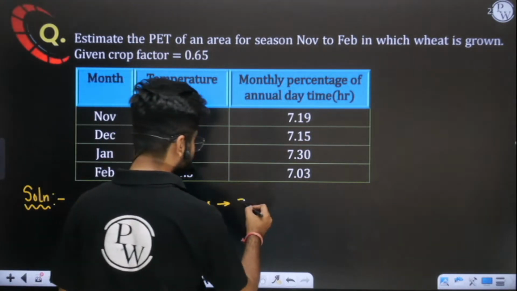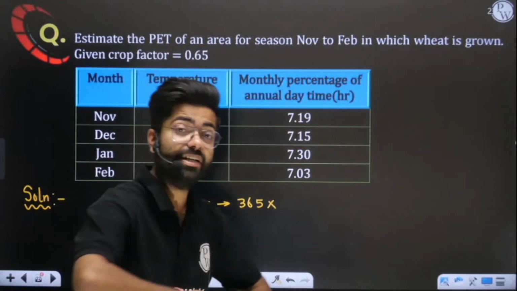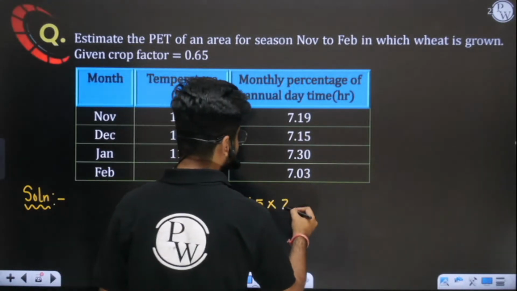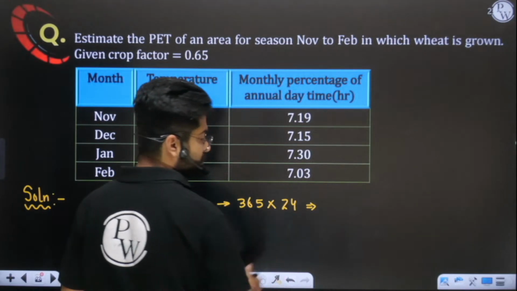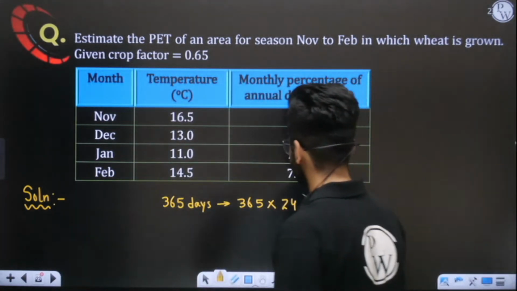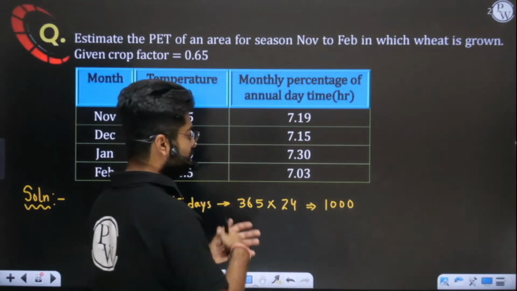If we want to find the total number of hours in the entire year, we have to multiply it by 24. Let us assume it is coming as 10,000. Obviously it is not exactly equal, but simply we are assuming it.